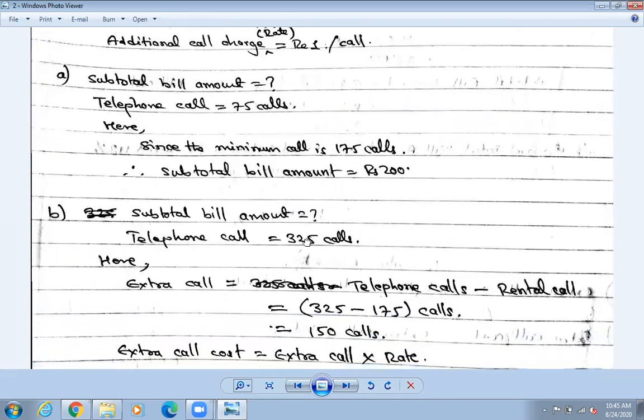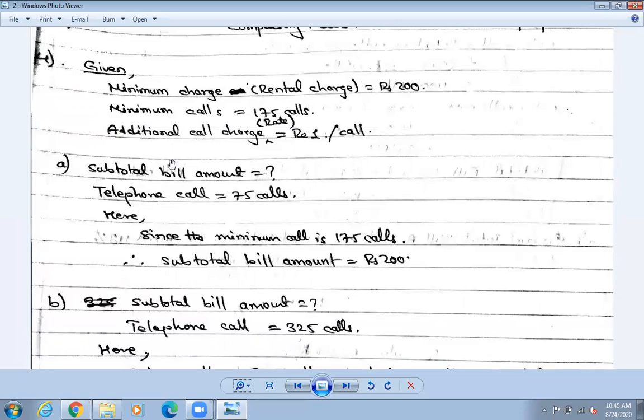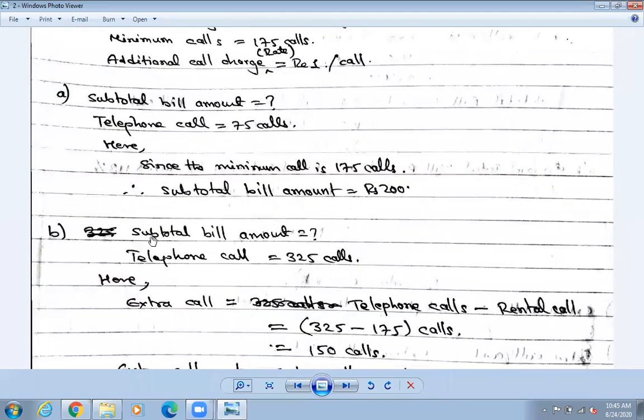So let us go for number B. Here also, the main question is given, and the other questions are given there. That's why we need to find the subtotal bill amount, equals question mark. In number B, the telephone call is 325. You have called this many. You should have made calls up to 175, but you made more, so now you need to pay extra. Let us calculate how much extra you need to pay and what bill you are going to pay now.